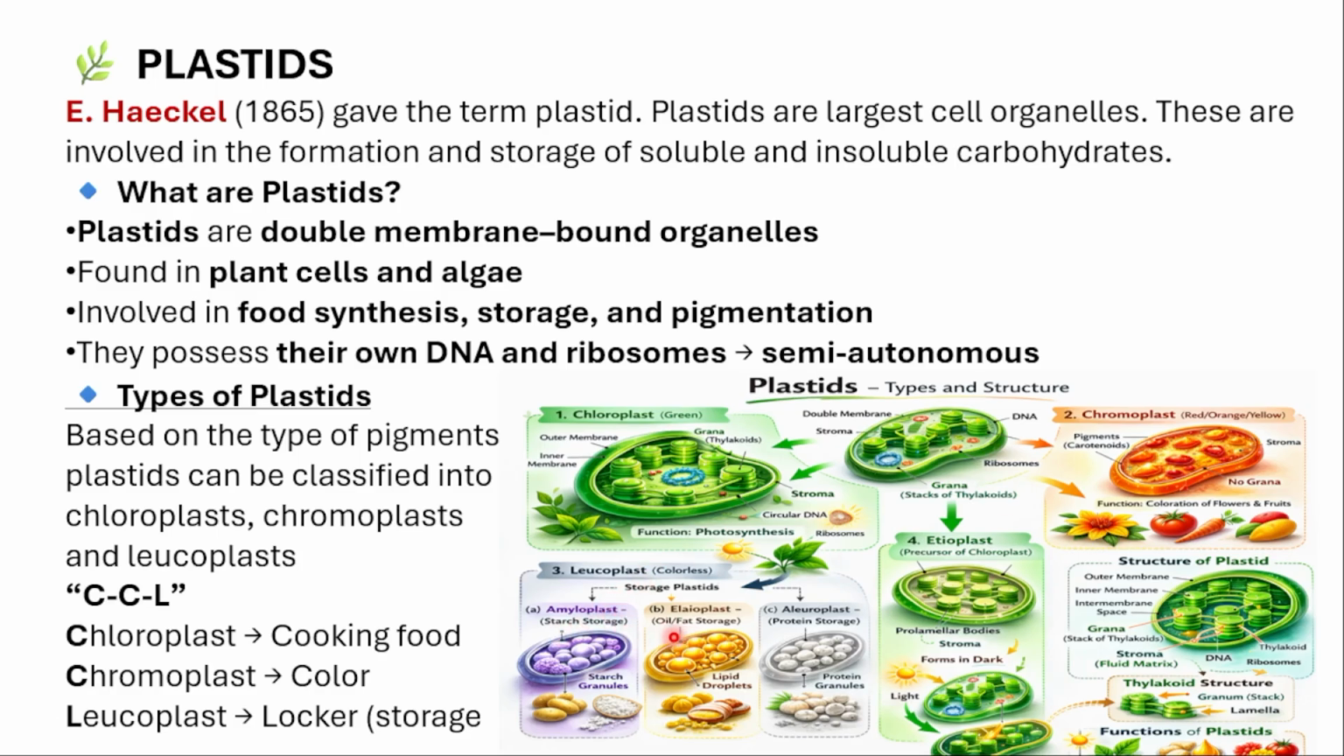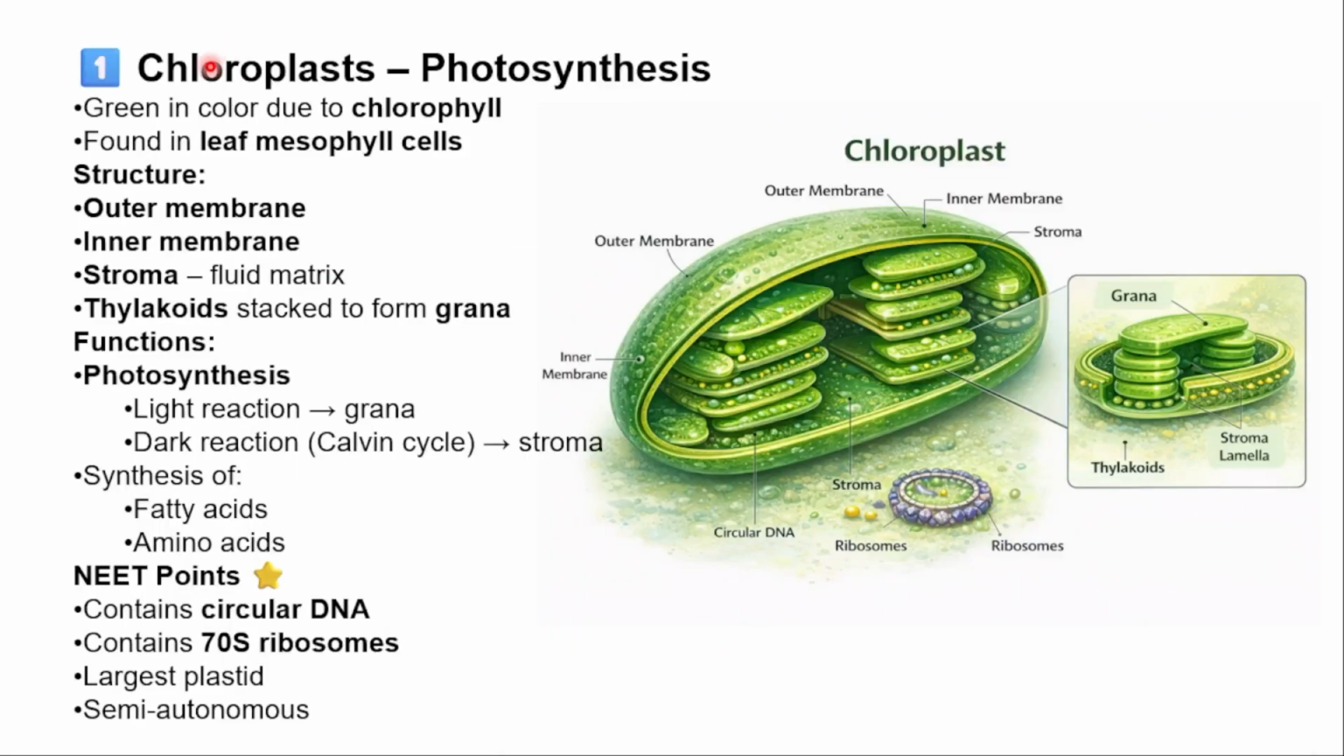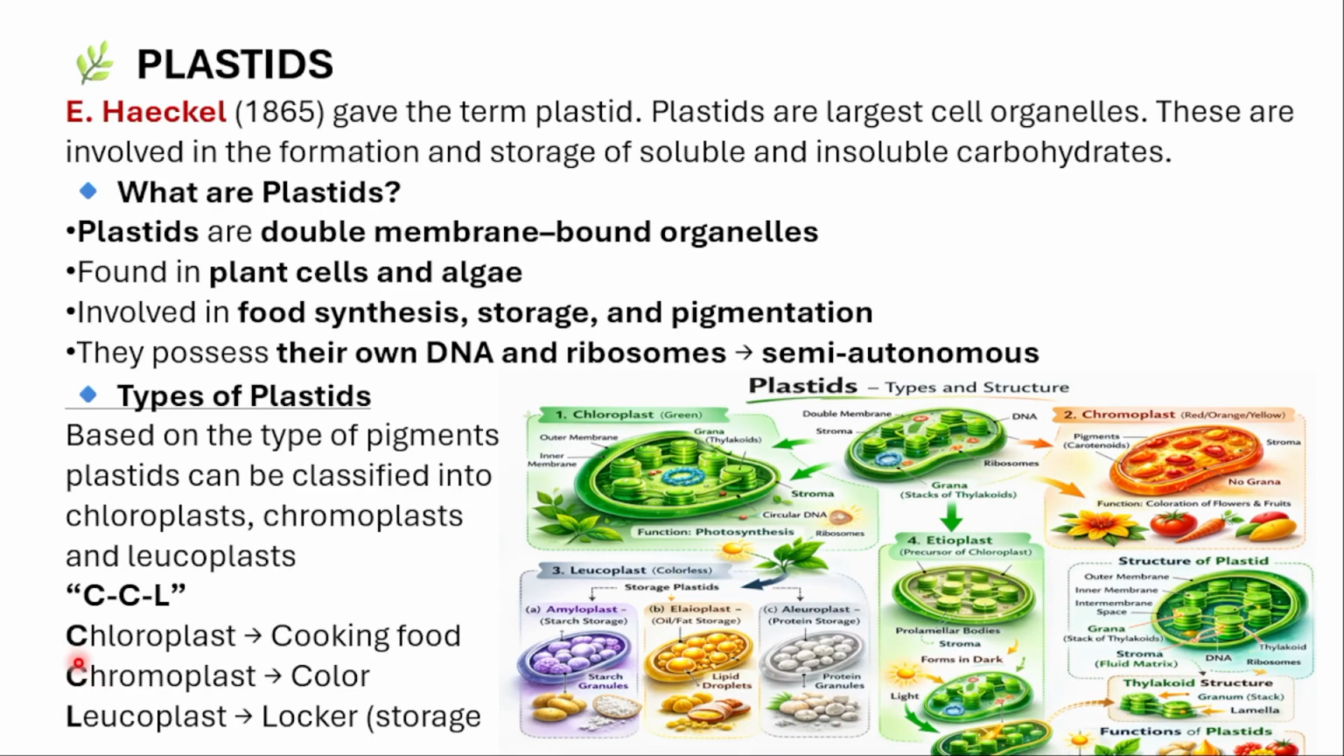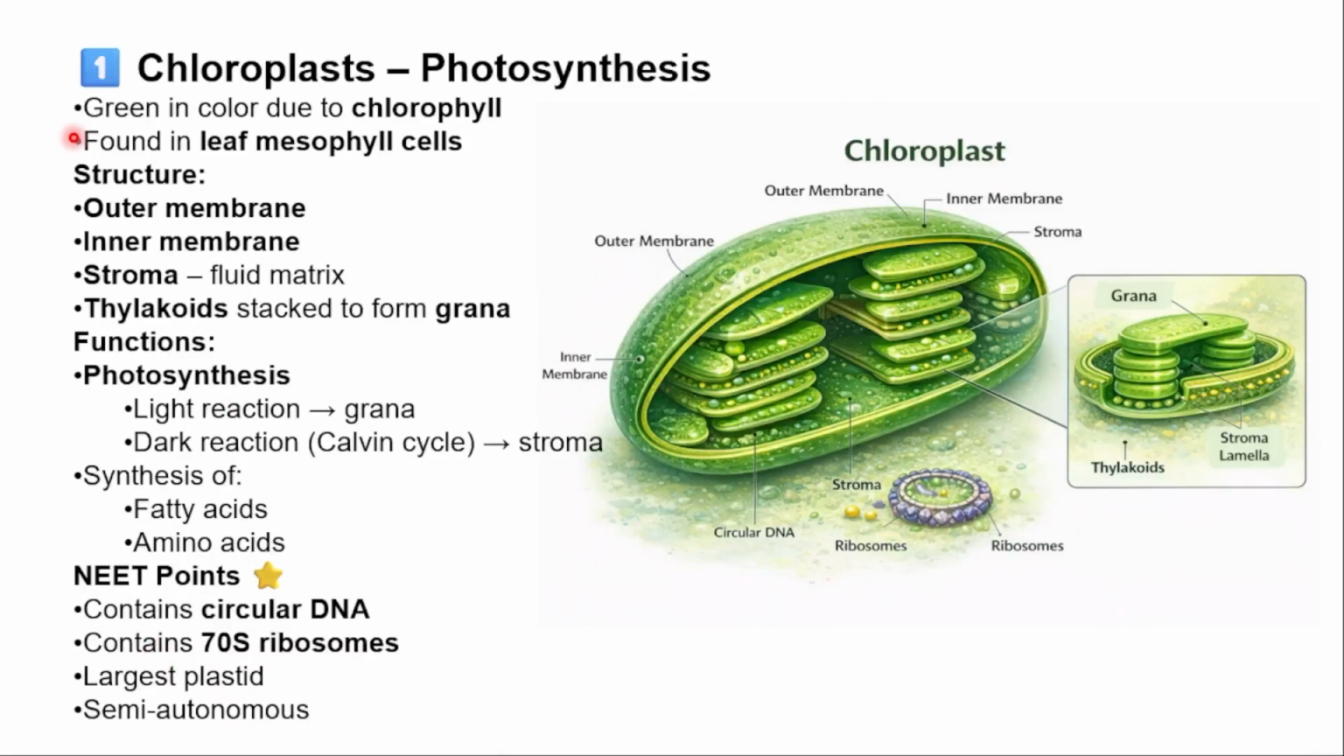Next, leucoplast will be of again three types. I will explain later on. Etioplast is nothing but a precursor of chloroplast. Precursor of chloroplast means before the chloroplast is going to form, it will be like this. Now let's talk about one by one. First we will talk about the chloroplast.